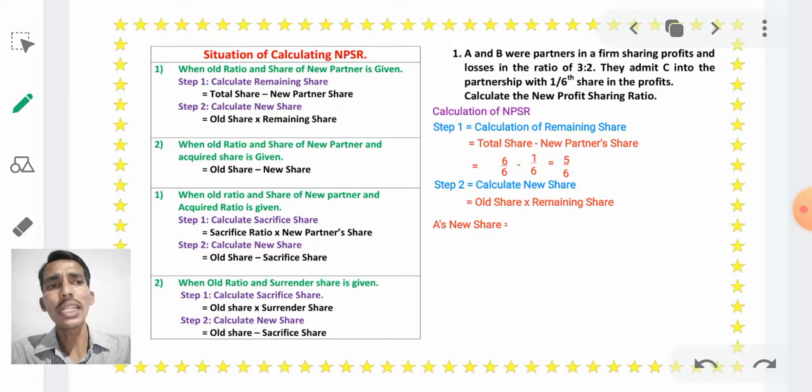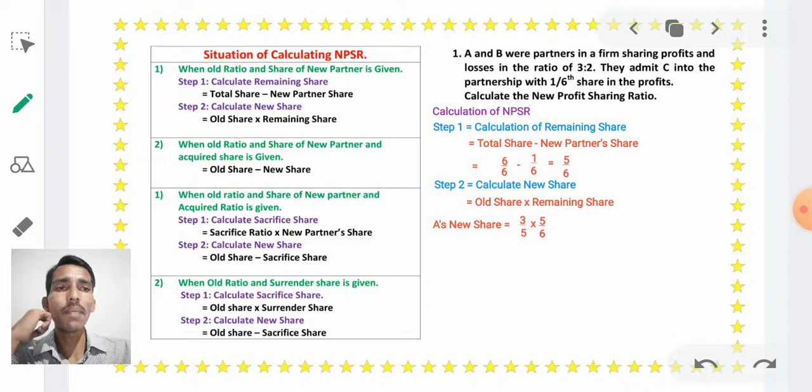Just see here, A's new share means, according to the formula, old share into remaining share. A's old share is 3/5. How did 5 come? Because 3:2 means 3 plus 2, 5. Therefore, A's old ratio is 3/5. We multiply 3/5 with the remaining share, which we have calculated as 5/6.